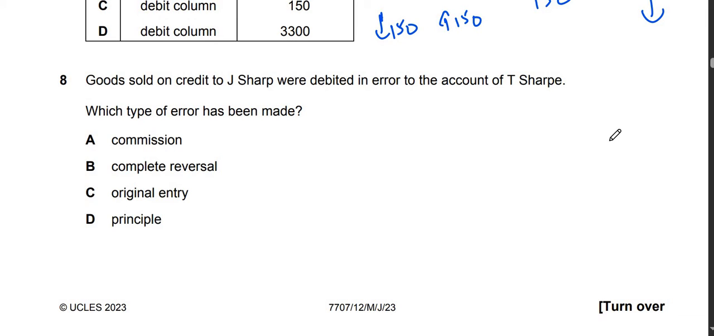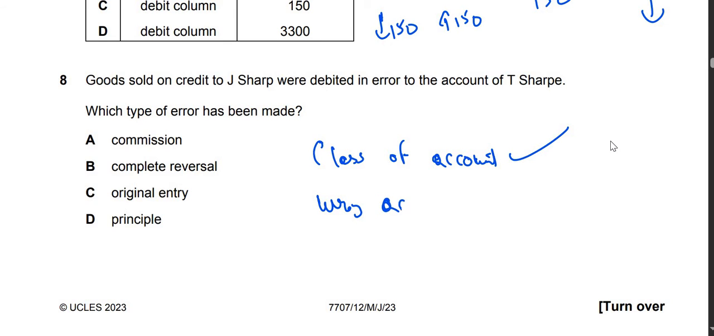Question 8. Goods sold on credit to J Sharp were debited in error to the account of T Sharp. Which type of error has been made? So look, when the amount is posted in the correct class of account, the class of account is correct. But it's the wrong account. Wrong account. Alright, it is called error of commission.